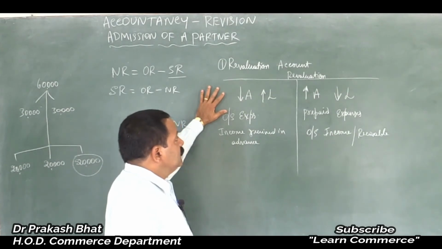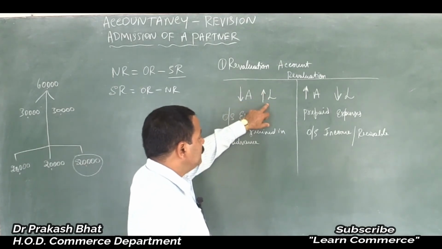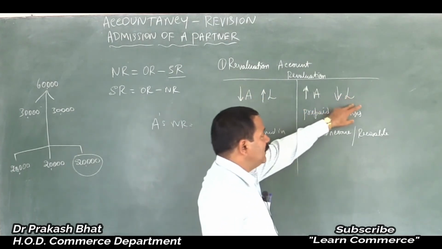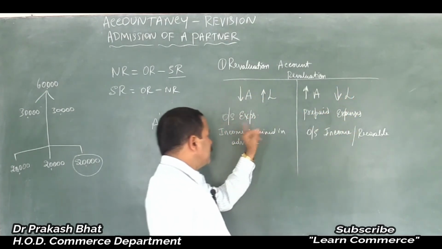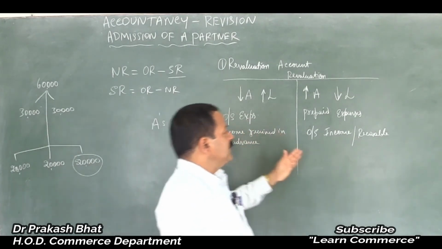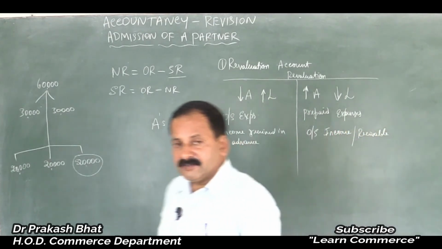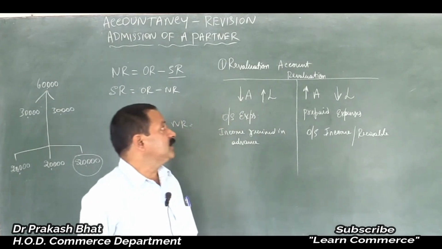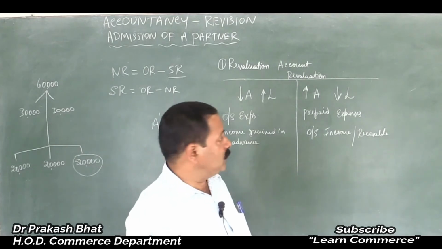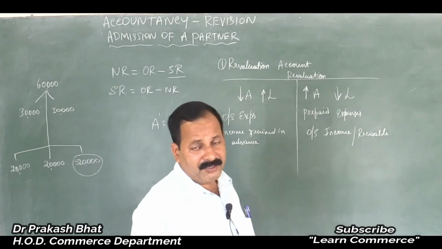So bear in mind this much: decrease in asset and increase in liability should be on the debit side. Increase in asset and decrease in liability, credit side. Outstanding expenses, debit side. Income received in advance, debit side. Prepaid expenses and outstanding income or income receivable, rent receivable, should be entered on the credit side of revaluation account. Then after incorporating all these things, these things will be available in your adjustment part, not in the problem part.